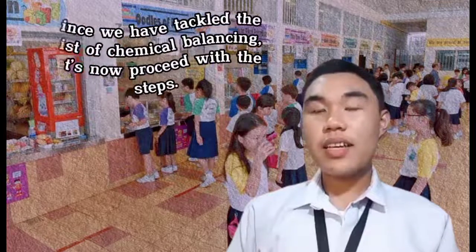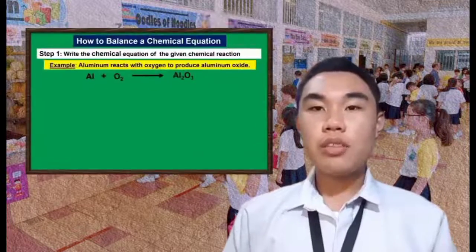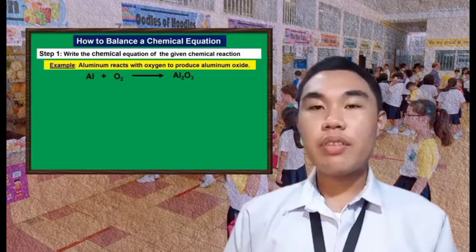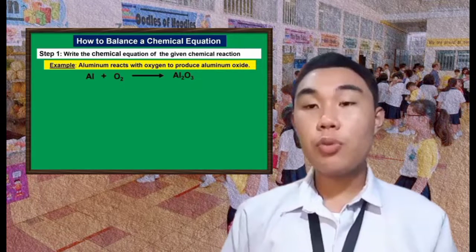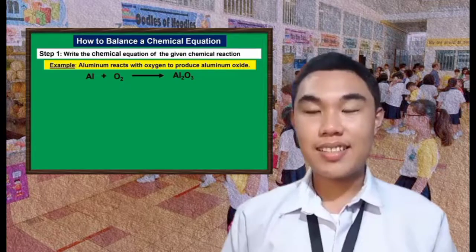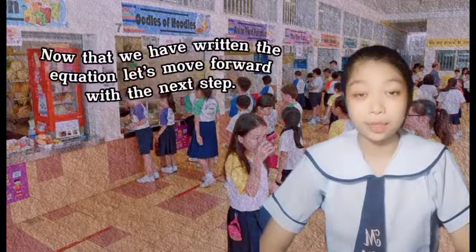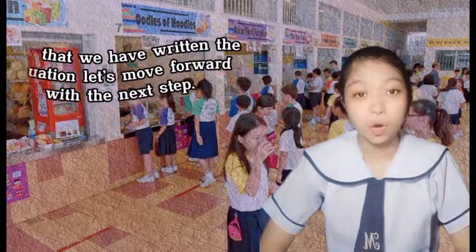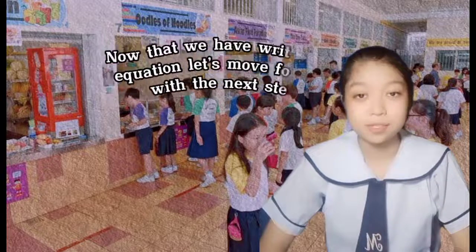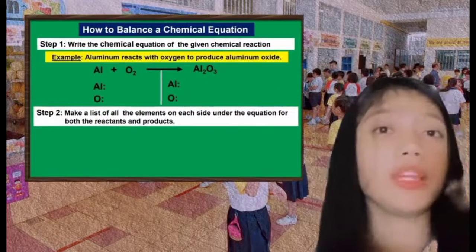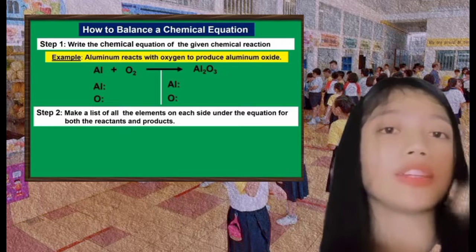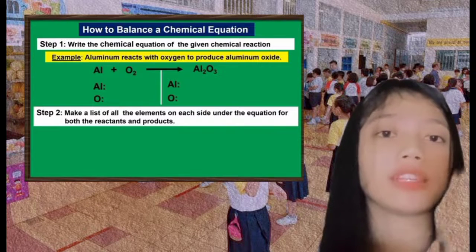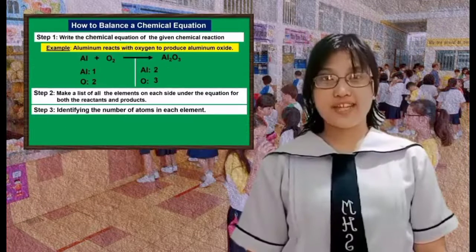Since we have tackled the gist of chemical balancing, let's now proceed with the steps. First, we need to write the chemical equation of the given chemical reaction. For example, aluminum reacts with oxygen to produce aluminum oxide. Now that we've written the equation, let's move forward to the next step. We need to make a list of all the elements on each side under the equation for both the reactants and product.